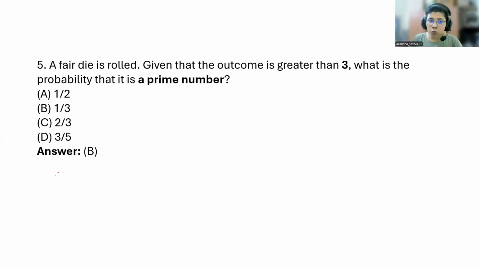So like 2, 3, 5, 7, 11, 13, etc. are prime numbers. 9 is not. So when you roll a die, how many prime numbers are there? That you have to think about. And greater than 3, how many of them are greater than 3? Just count that and compute the probability.